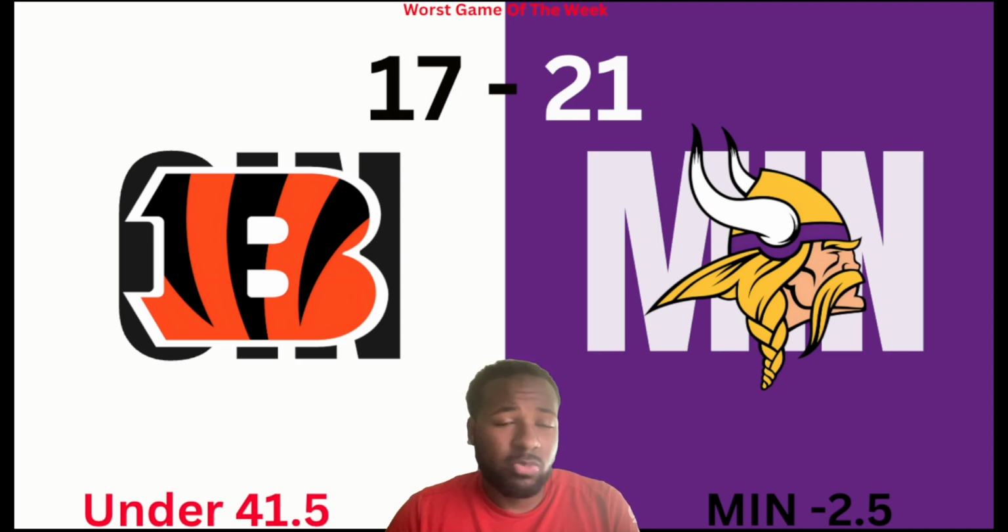This game was really a coin flip, because there's not much you can do with both backup quarterbacks. You've got Ja'Marr Chase versus Justin Jefferson, which I'm really excited to see. Two of the best receivers in the game, in my opinion, going at it. So yeah, I can't wait to watch that matchup. Also, I want to see how both defenses contain. Cincinnati's defense has been alright, but I don't know if I can trust them. You know what I mean?